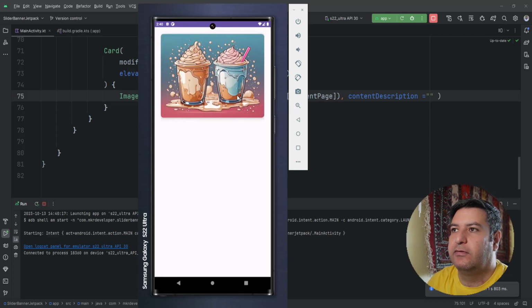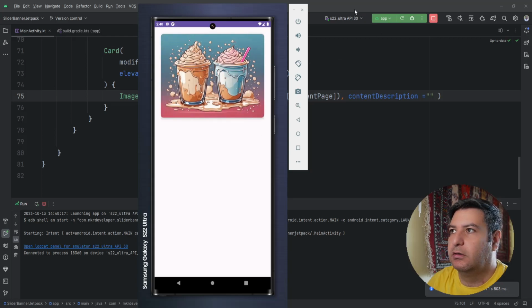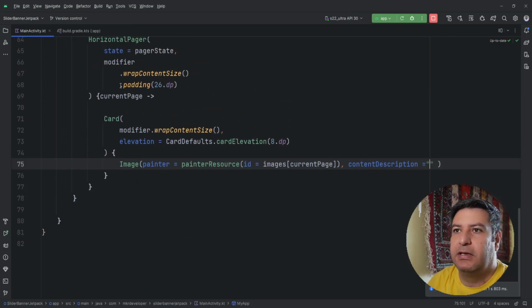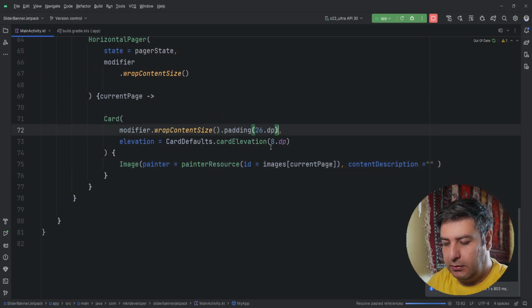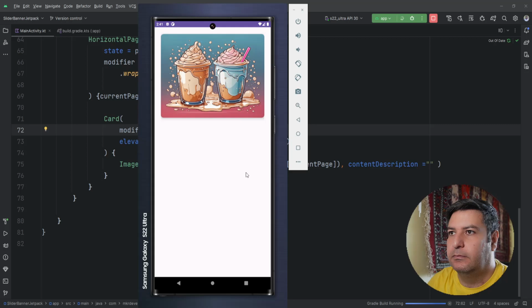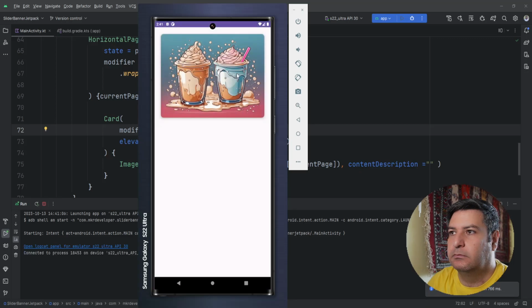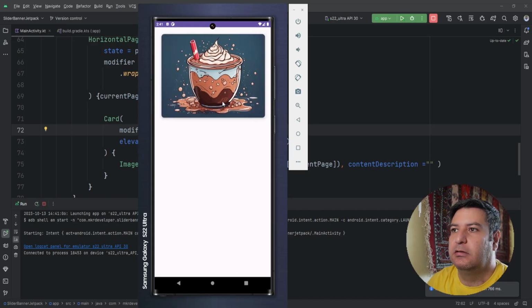So it's better to have the padding on the card inside of this horizontal pager, not on the pager. So let's take this padding and leave it here. And let's check it again. Okay, now we have the space between the cards and it looks great.